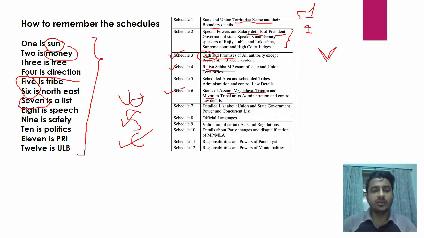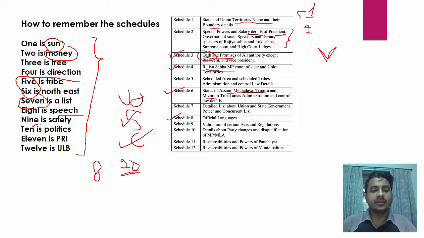8 is speech. What does this mean? In the 8th schedule, we have got all the official languages of our constitution. So in the comment section, tell me how many official languages have been recognized. Okay, I will give you a hint. There are more than 20. So what does official language mean? These languages have got special privileges.